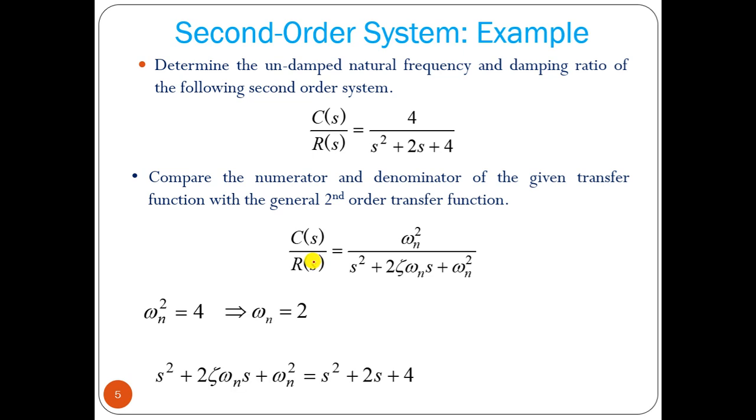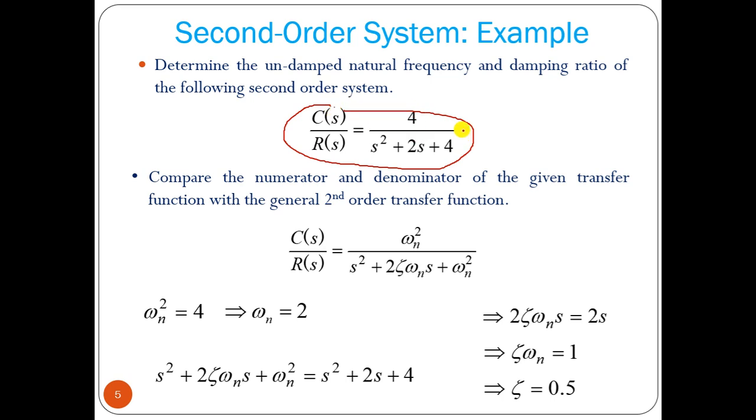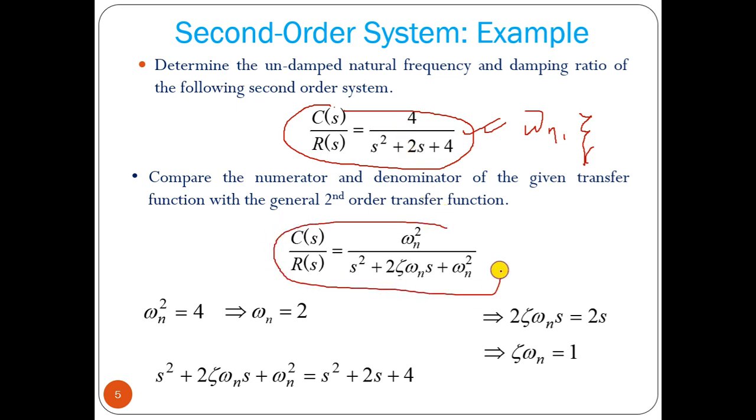Now we can compare with this transfer function and find the value of omega n and the value of zeta. In this particular form, we compare with the transfer function. So omega n square equals 4, so omega n equals 2.